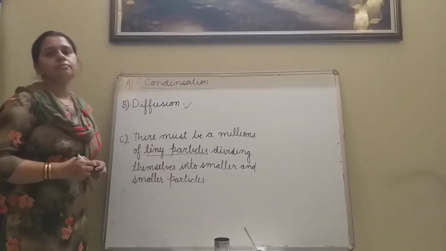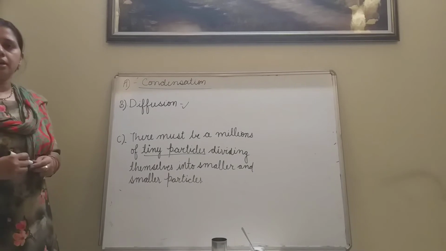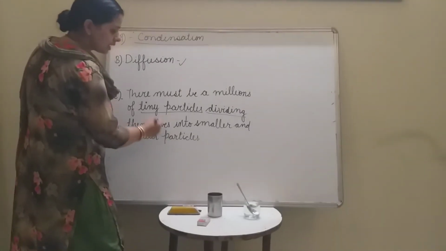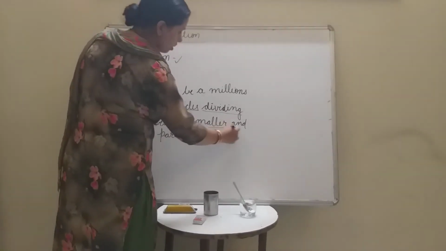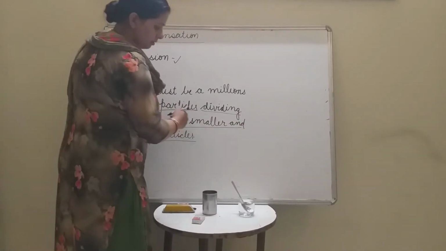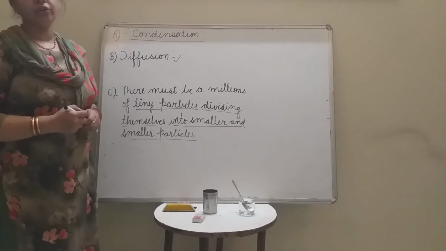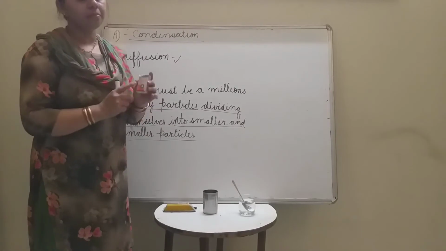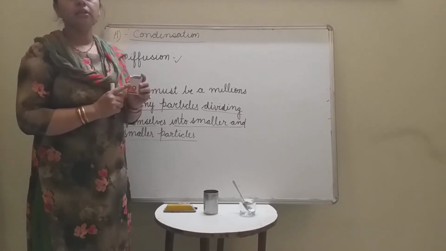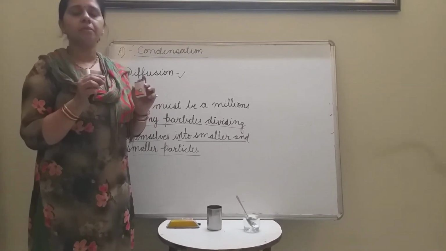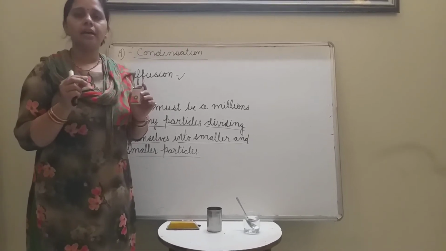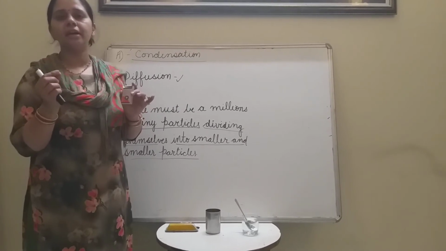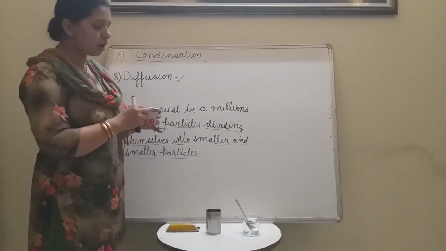Now I am showing you that there must be millions of tiny particles, tiny particles dividing themselves into smaller and smaller particles. How can we show it? This is potassium permanganate, and a small particle of potassium permanganate is made of 1,000 particles.